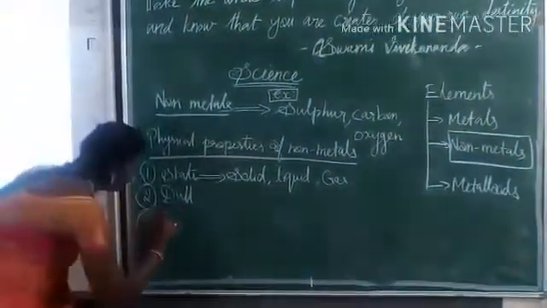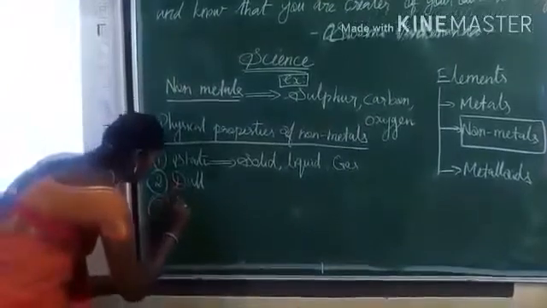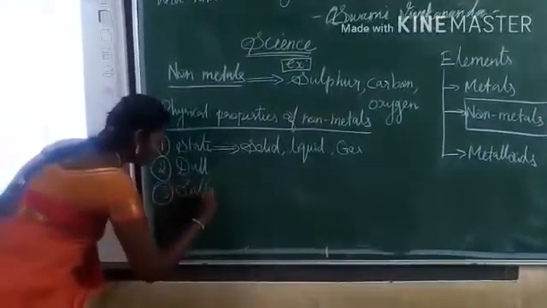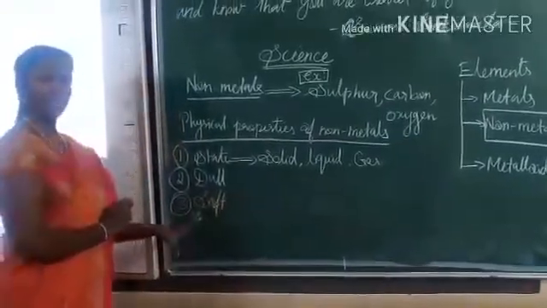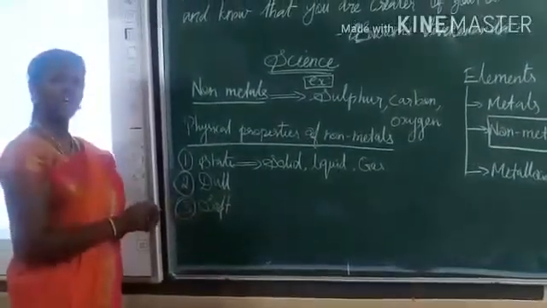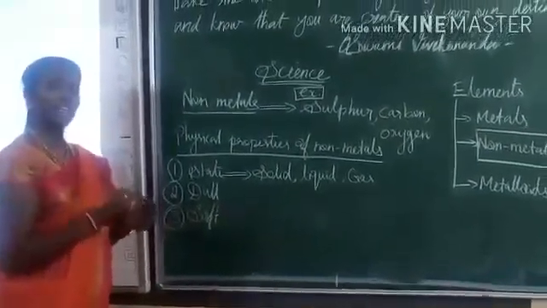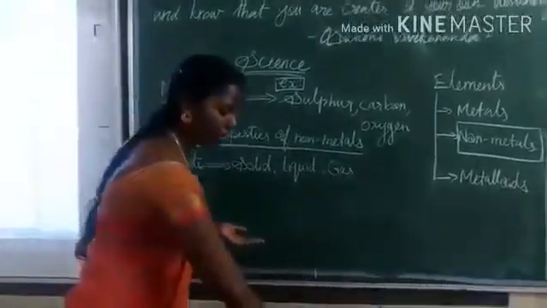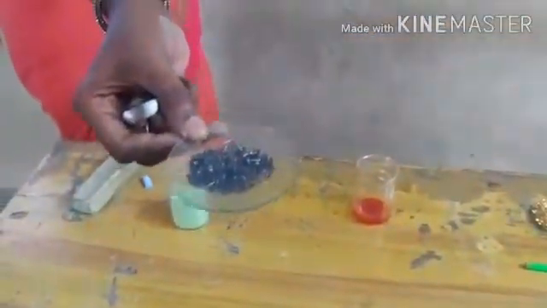Next, a physical property of non-metals is that they are soft, very soft. That is why when you break graphite, a non-metal, it looks like dust particles. I showed these dust particles of graphite because it is very soft. We can break it easily.